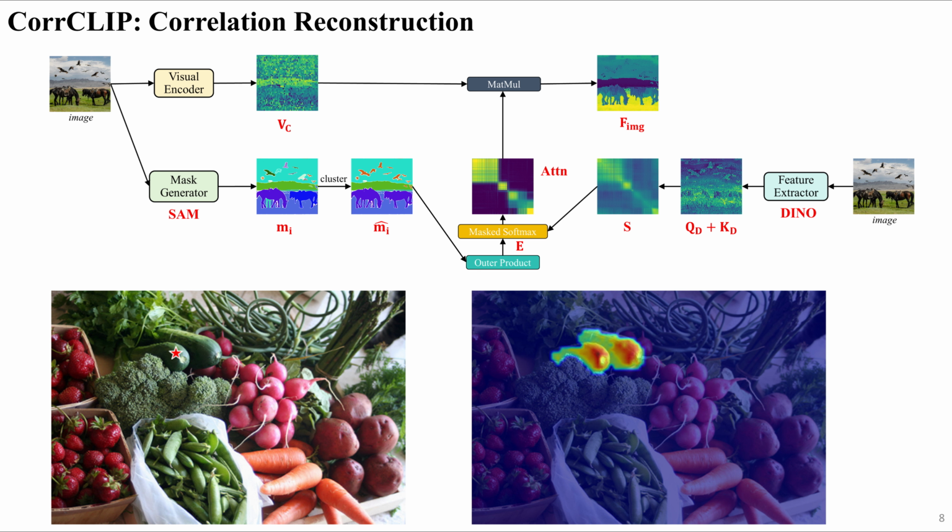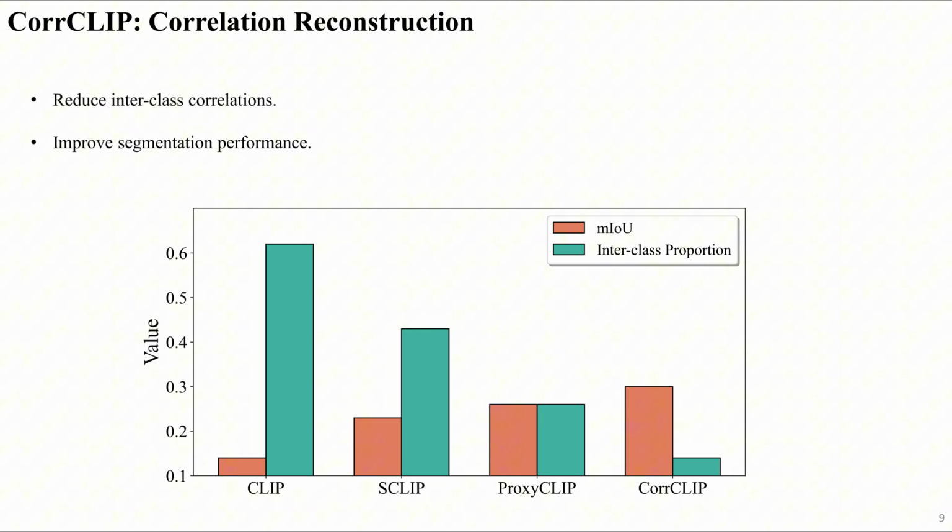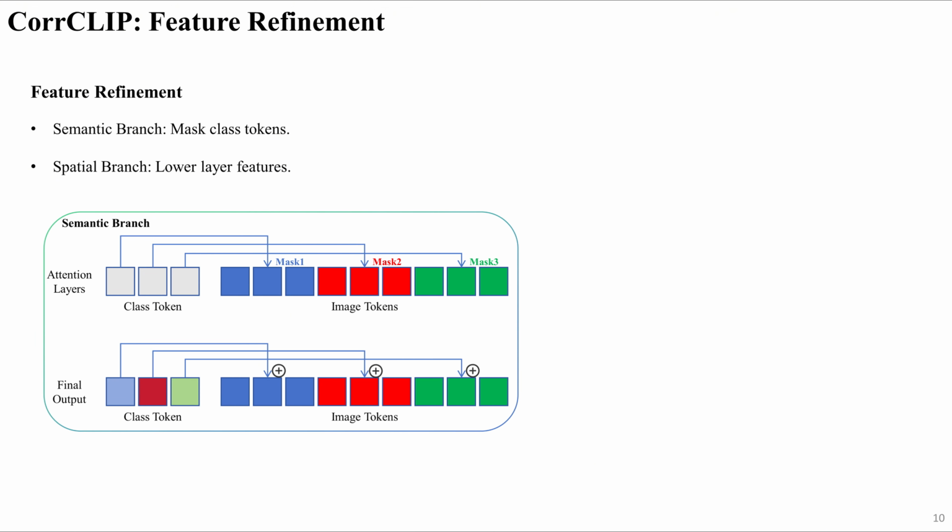As shown in the figure, the scope of patch interaction is restricted to within the same class. With the correlation reconstruction, CorrCLIP effectively reduces interclass correlations and improves segmentation performance. Beyond fixing the correlations, we introduce two additional branches, Semantic and Spatial branch.